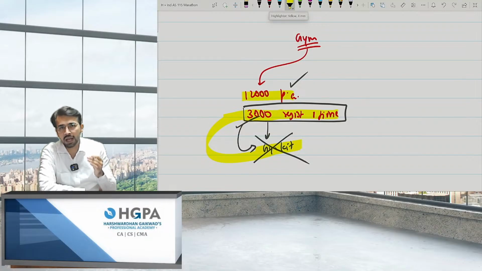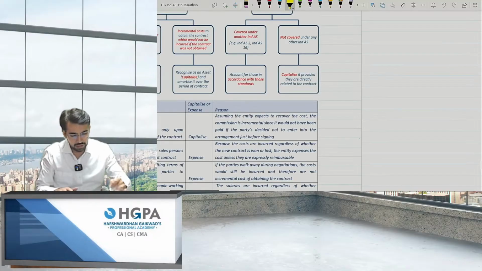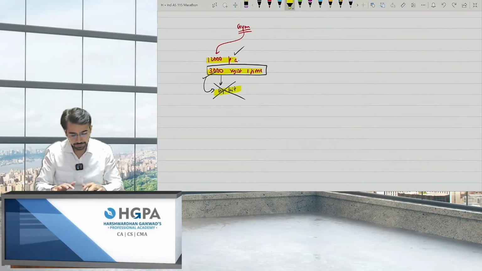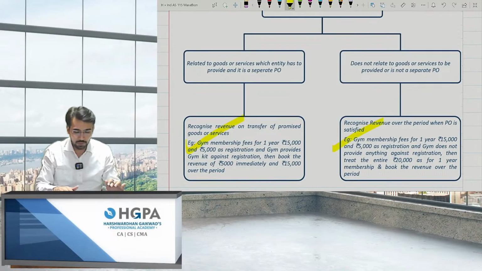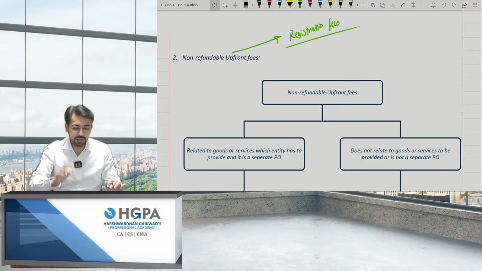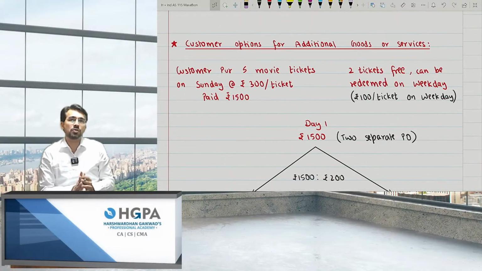But if I'm not providing anything at that point of time, 15,000 will be treated as the per annum and will be booked over the period. So this is the example I've already given to you. Over here, I've written the entire example which I gave you right now. So this is non-refundable upfront fees. Okay. Third point, customer options for additional goods or services.